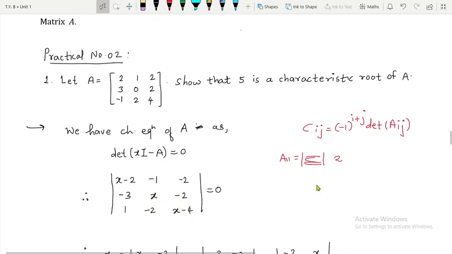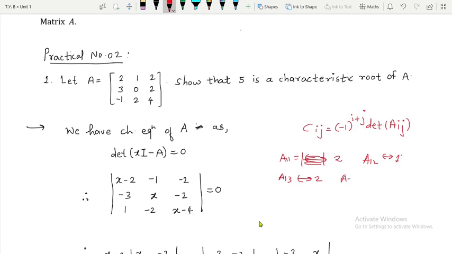So degree 2 will be there. If you go for a12, you are going to delete first row and second column. So you can see only one term of x is involved. So over here you are going to get a polynomial of degree 1 in this case. And if you go for a13, you will get a polynomial of degree 2.